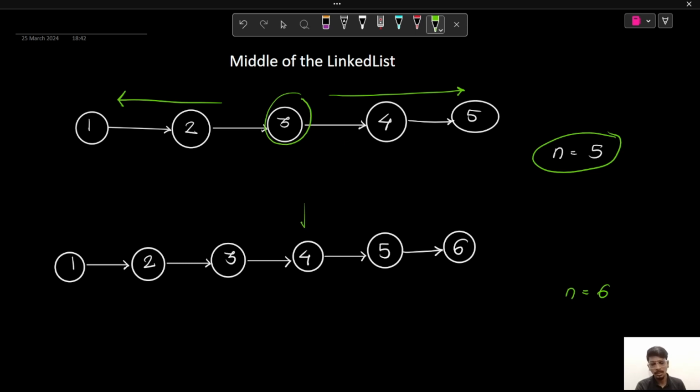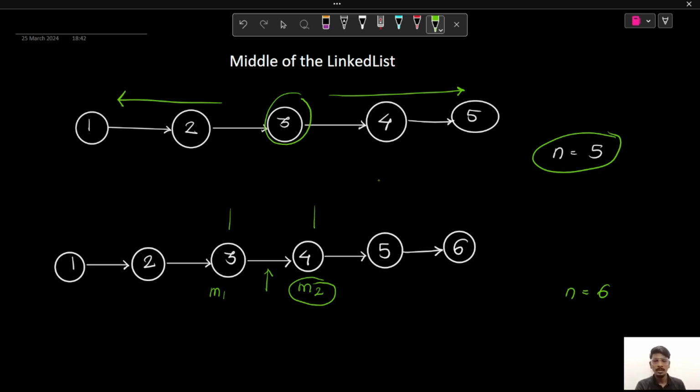So can I say node 4 is the middle of the linked list? No, because there are 3 nodes to the left side of the node 4 and 2 nodes to the right side of the node 4. As the nodes to the left and the nodes to the right are not equal, we cannot say here that 4 is the middle of the linked list. So in such a case, the middle will be in between the node 3 and node 4, somewhere about here. In that case, our 3 is the middle one and 4 is the middle 2. So when we are having a linked list with an even number of nodes, we have to return the middle 2 as our middle of the linked list, which is nothing but our answer.